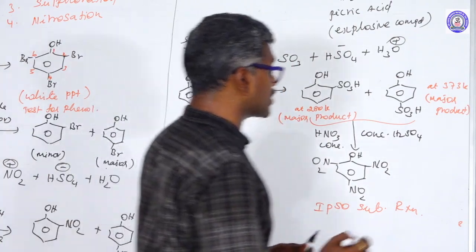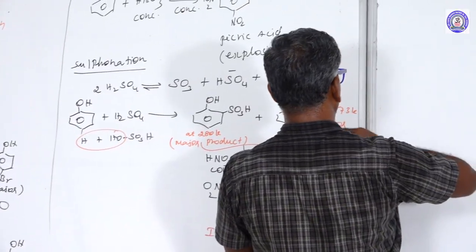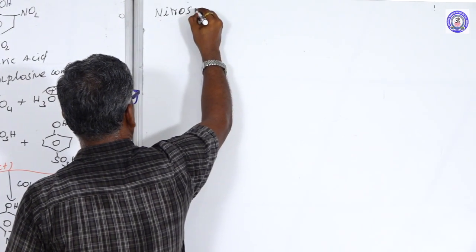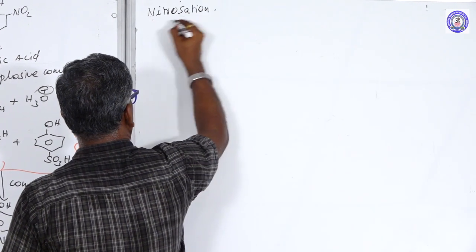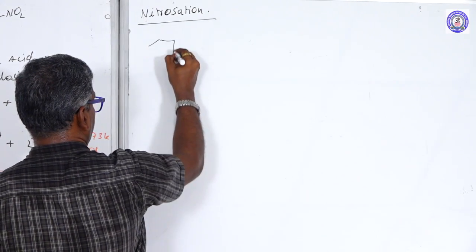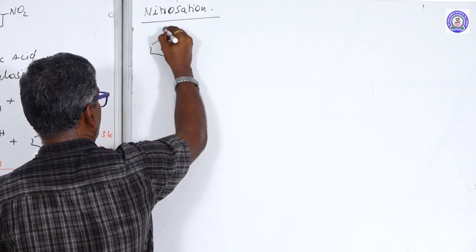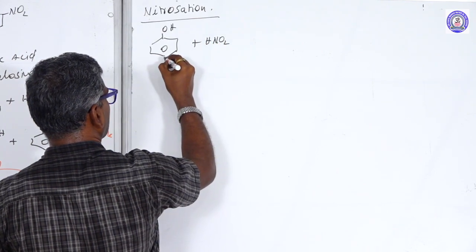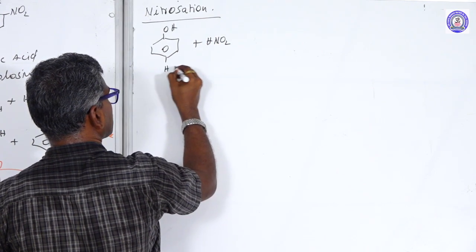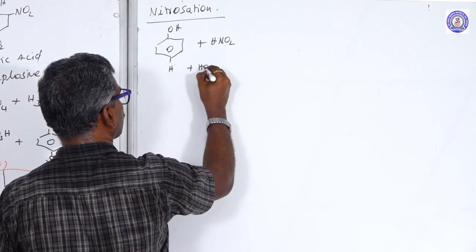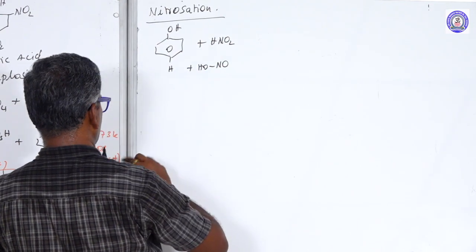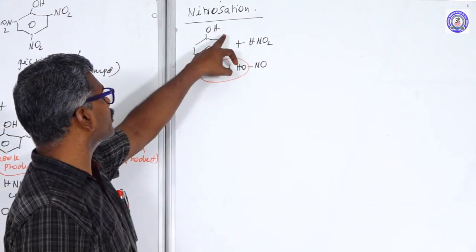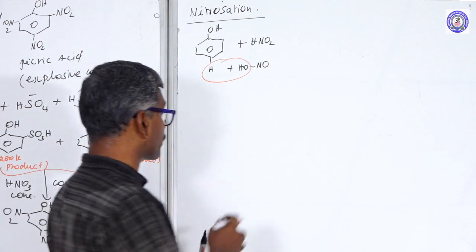Another one is the nitrosation reaction. Phenol reacts with nitrous acid, HO-NO. The phenol OH is an ortho-para directing group. Ortho is sterically hindered, so it reacts only to give the para product.